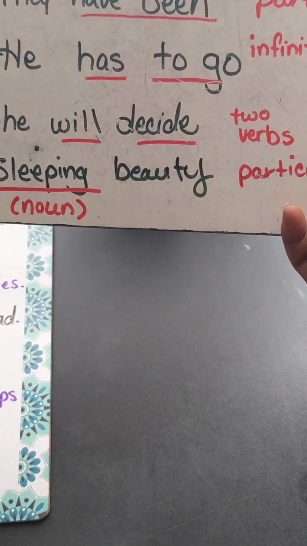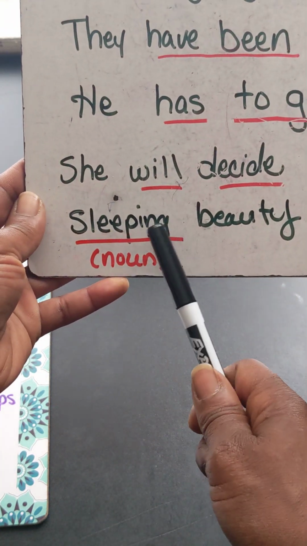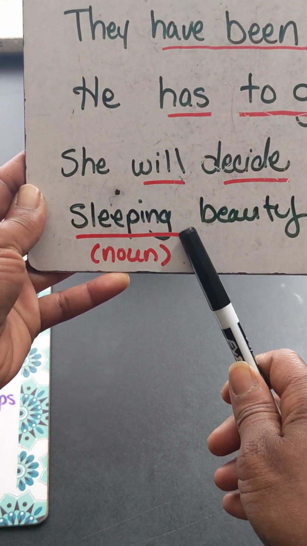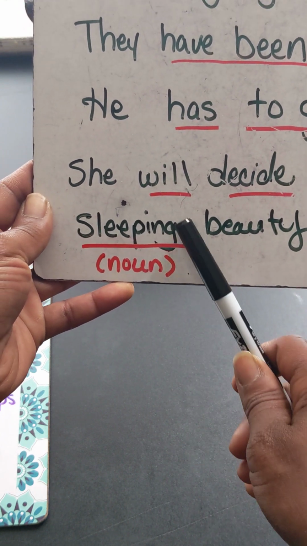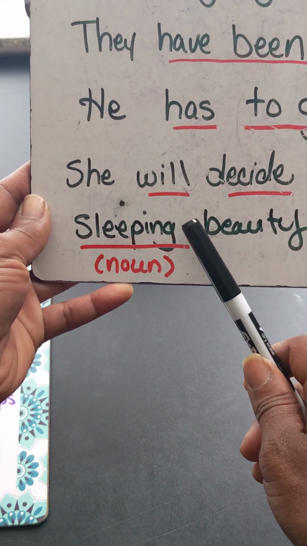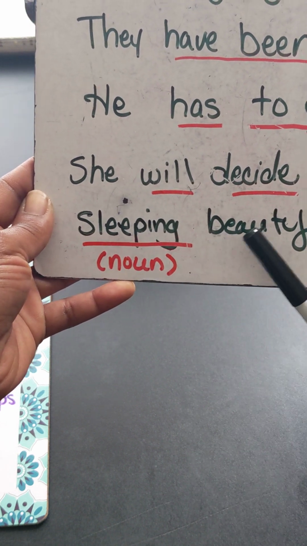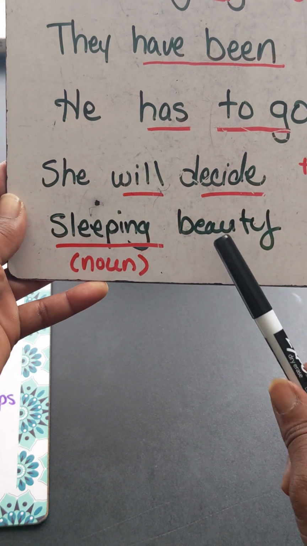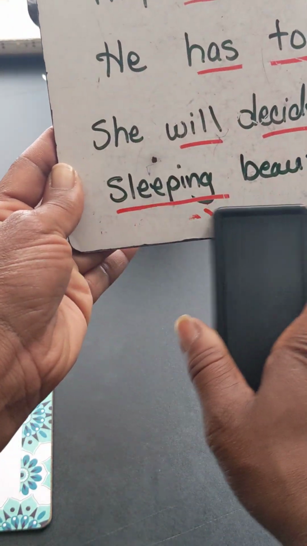Last one, Sleeping Beauty. Okay, this is the gerund I'm talking about. So anytime you got a verb, sleep, you put ing at the end of it, it is a gerund. And in this case, it's being used not as a noun, but as an adjective. Sleeping Beauty.